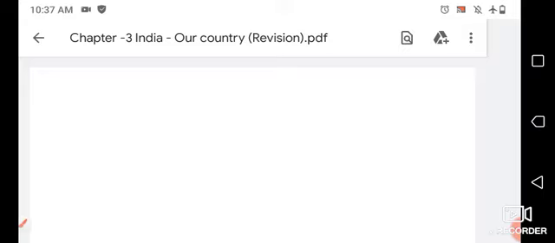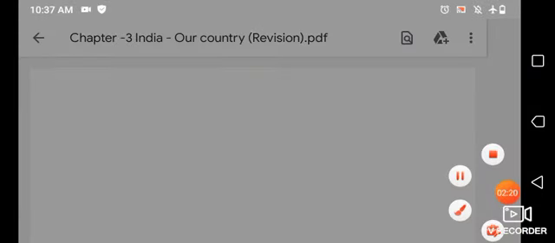In this chapter we will learn separately about our country and its features: where are the mountains, where is the plateau, where are the plains, everything about our country. Not only the physical features, but we will also learn about the political map of this country. Overall we will learn the basic things that we should know about our country.